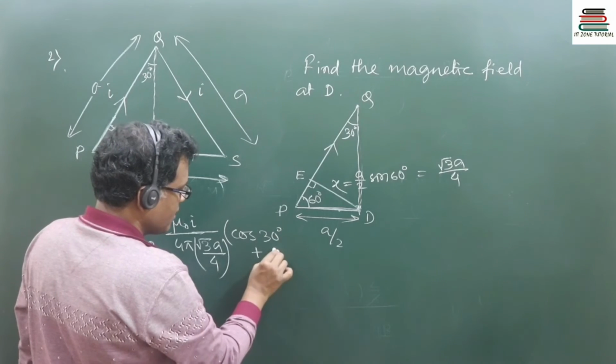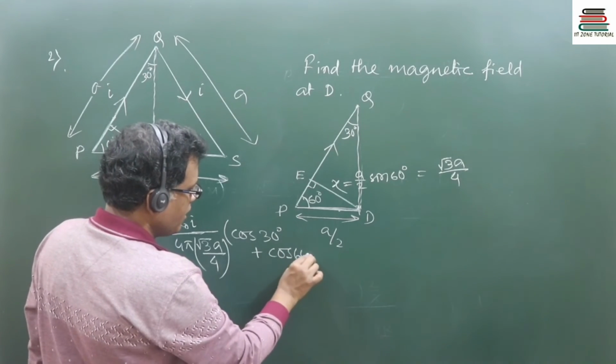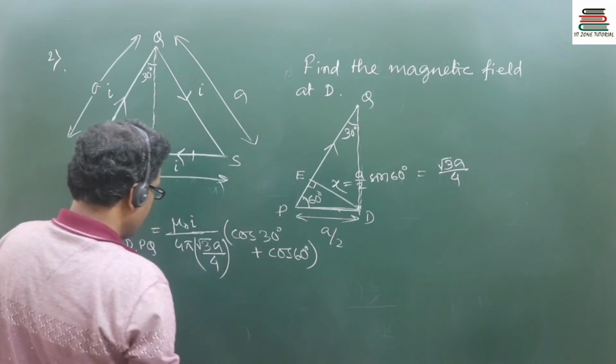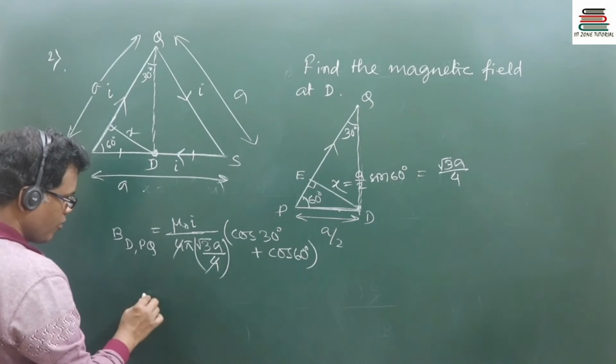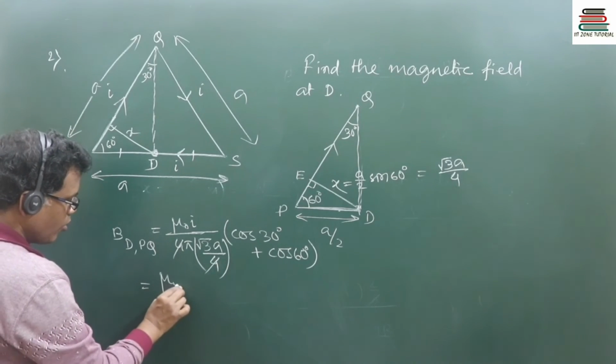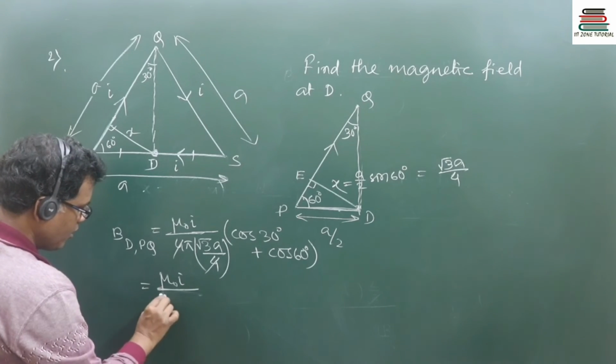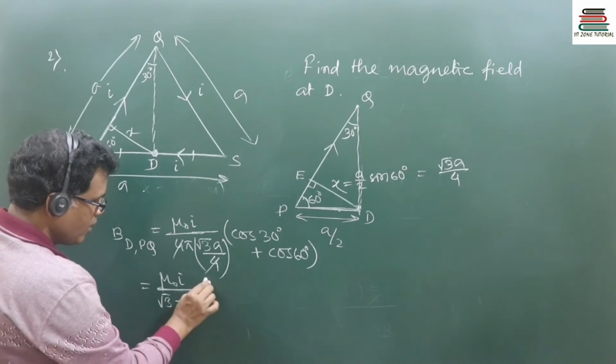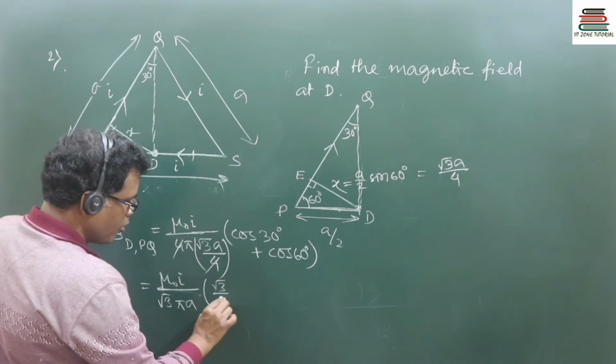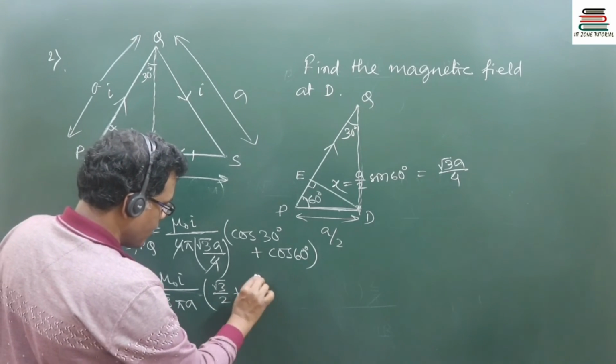I can cancel out 4, so it is mu naught I by root 3 pi a, cos 30 is root 3 by 2 plus cos 60 is 1 by 2.